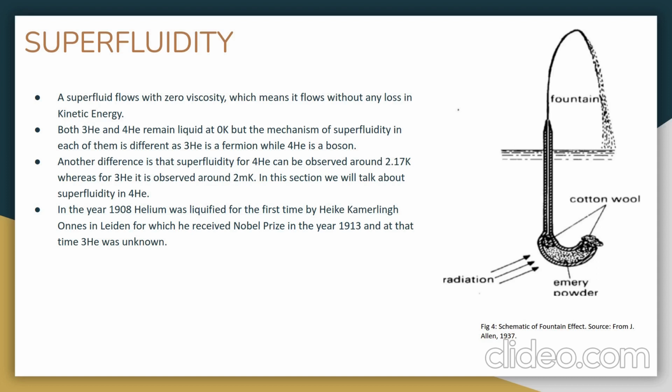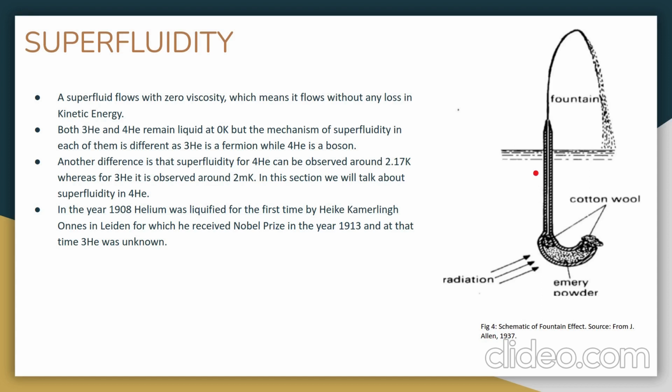On the right, we can see that a tube is inserted inside a superfluid and the tube is plugged with cotton. Now, due to the cotton, only superfluid can flow through this. This can be understood by the two-fluid model, where we say that a fluid has two phases, a normal phase and a superfluid phase. If in some region we heat the fluid using radiation, then the density of normal fluid will increase, due to which there will be osmosis and the superfluid will flow into the hotter region and hence out of the capillary, giving rise to the fountain effect.